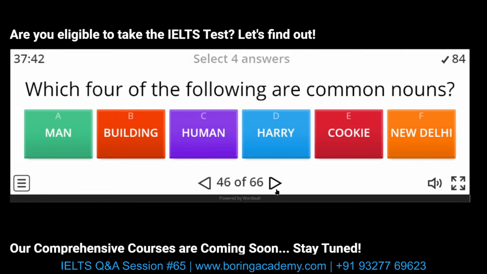Anyway, which four of the following nouns are common? Do you remember the proper nouns? Harry and New Delhi. So the remaining ones are common: cookie, human, building, and man. Building is not a verb here, it's a noun form of the verb. It's a building as well.